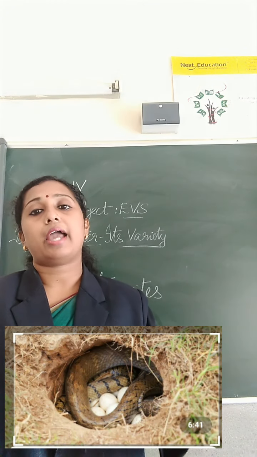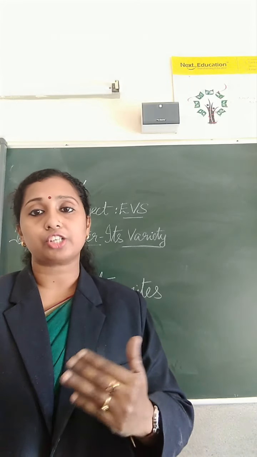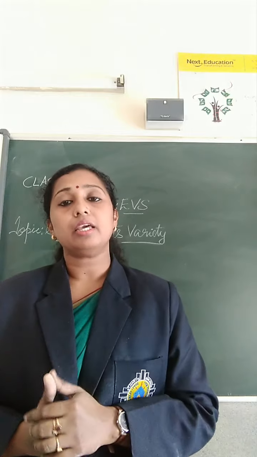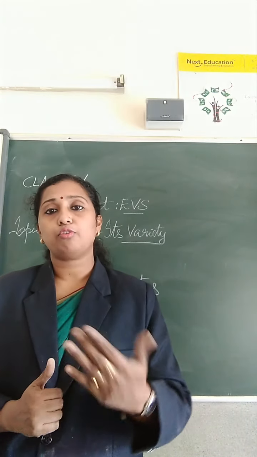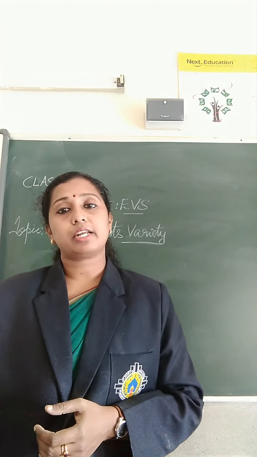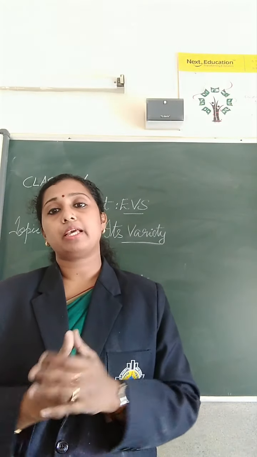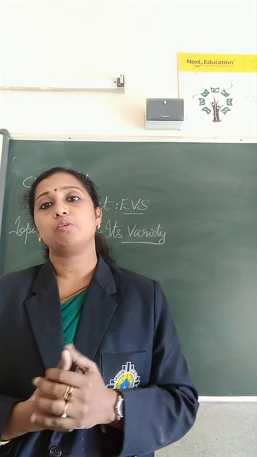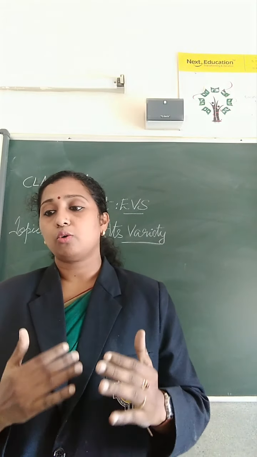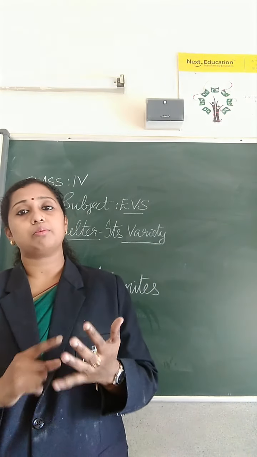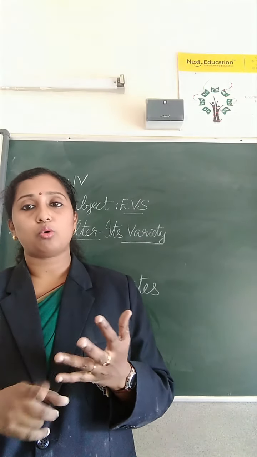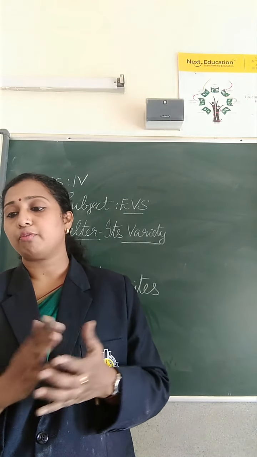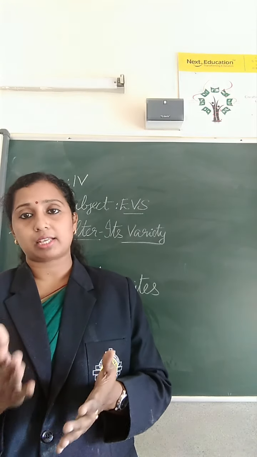So these are some of the animals and birds and their shelters. So that's all about the lesson, shelter and its variety. Before winding up, we'll go for a quick recap. First we studied what a house is. A house is a place where we live, and we studied the different materials used for construction. Normally houses are built using bricks, stone, cement, steel, etc. And some houses can be made of mud, hay, bamboo, leaves, etc.